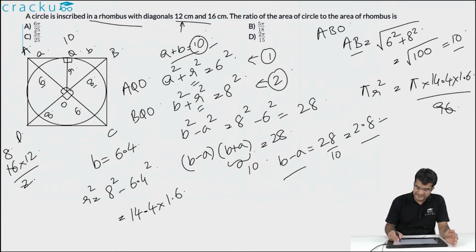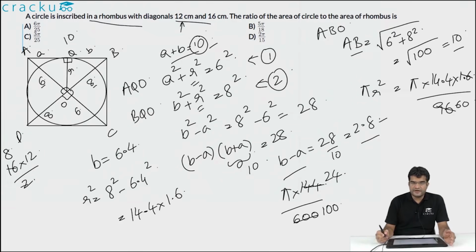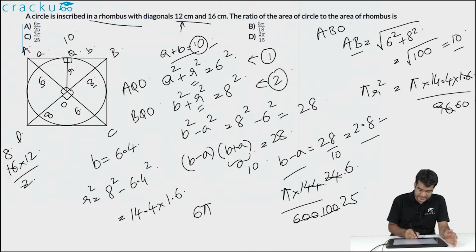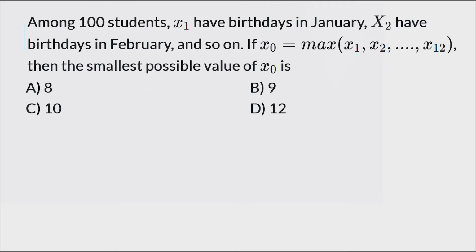We can simplify this. 96 divided by 1.6 is equal to 60, so this will equal pi into 144 divided by 600. We can divide the entire equation by 6, so this will equal 24 and this will equal 100. Now we can divide the entire equation by 4, so this will equal 6 and this will equal 25. Or the required ratio is 6 pi divided by 25. So the correct answer is option A.